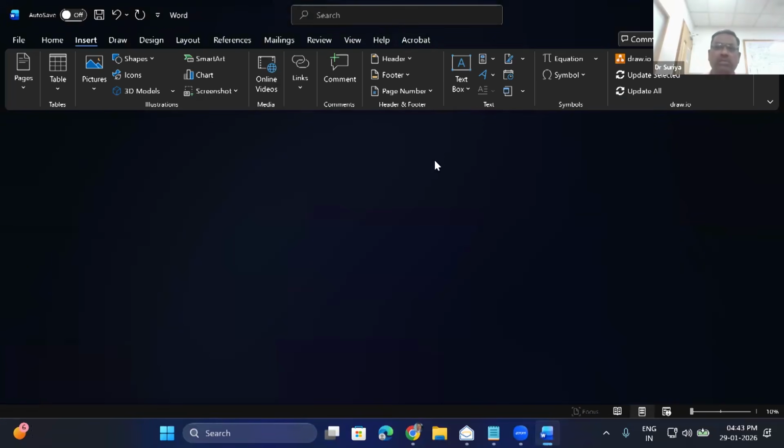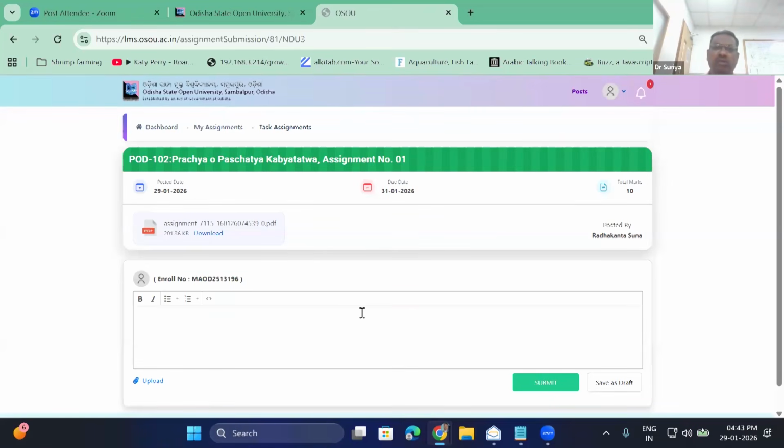I'll show you how. So in the background, this portal will be alive. You will not close it. Okay, be careful. If you close it in between, again you have to go and log in and you have to come here.